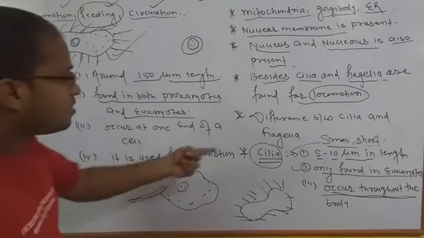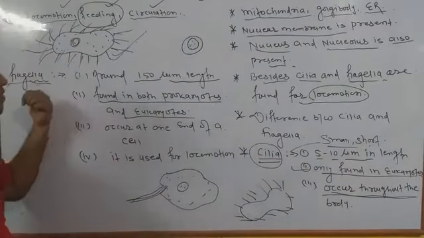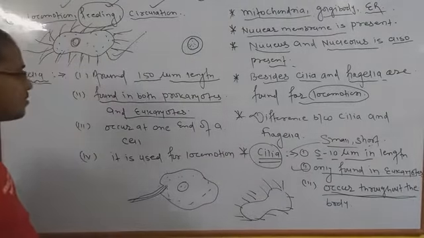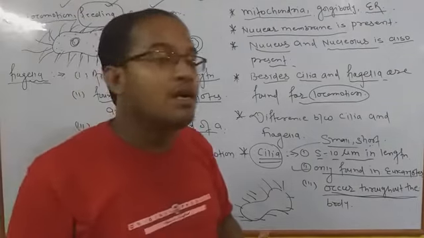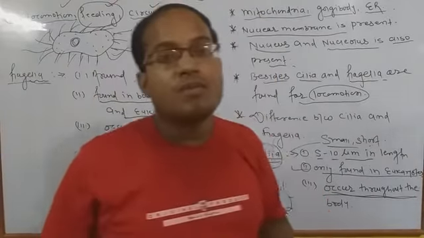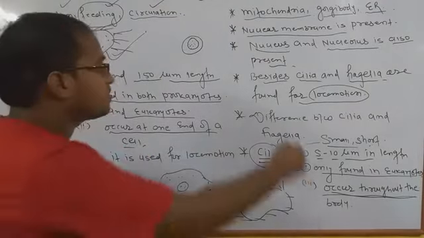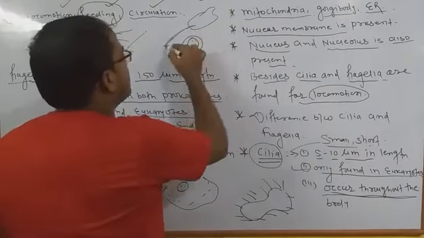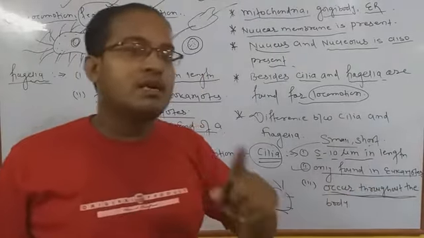Okay, they are the developed part because cilia only eukaryotes में पाए जाते थे, लेकिन यहाँ पे जो flagella है both prokaryotes और eukaryotes दोनों में पाए जाते हैं, ठीक है. Now next point is that they occur at one end of the cell. ये सेल के सिर्फ एक ही एंड में पाया जाएगा, जबकि cilia is found throughout the body. ये पूरे बॉडी के थ्रू आउट में थे, लेकिन जो फ्लैजला है ये सिर्फ और सिर्फ आपको लास्ट एंड पार्ट में देखने को मिलता है. Like this, suppose this is the structure of any cell and here only one flagella is found, whether it is this side or this side. या तो वो इस तरफ मिलेगा या तो उस तरफ मिलेगा.